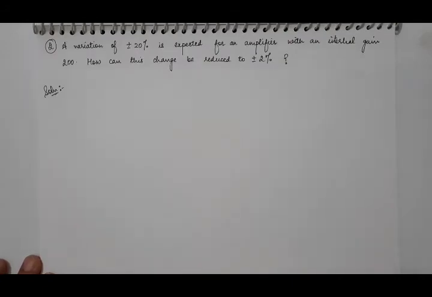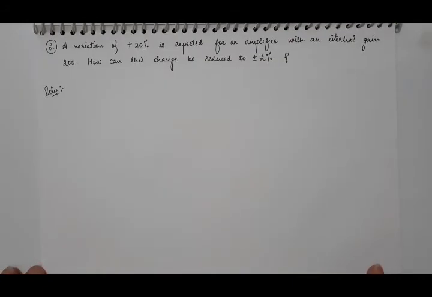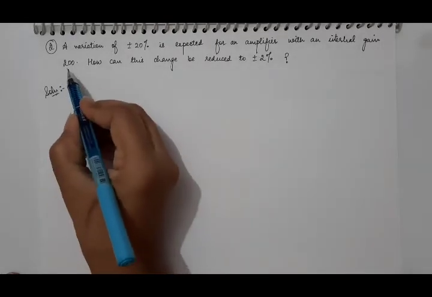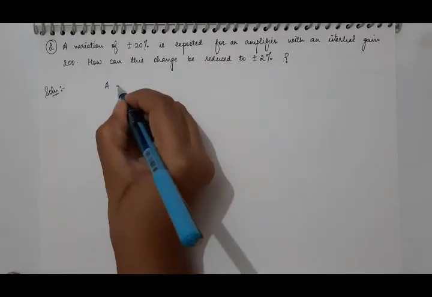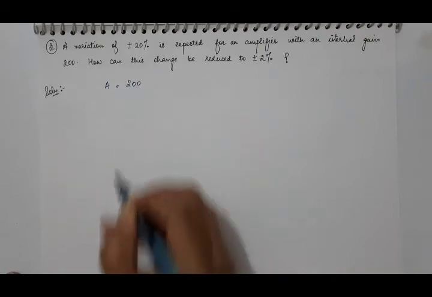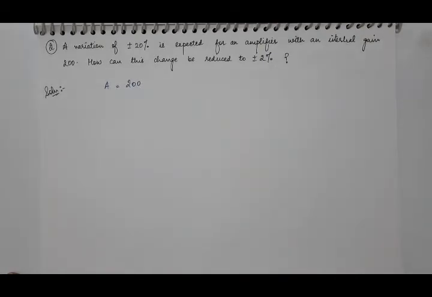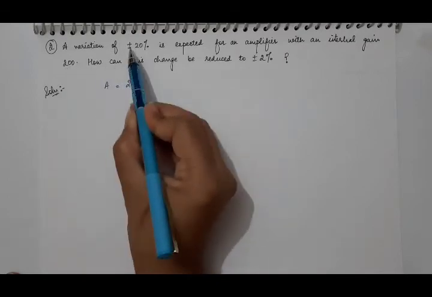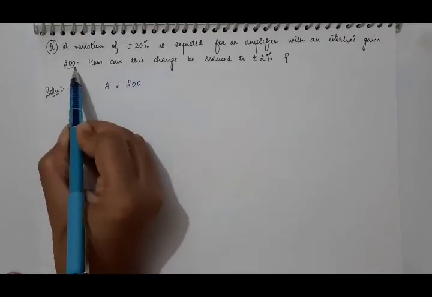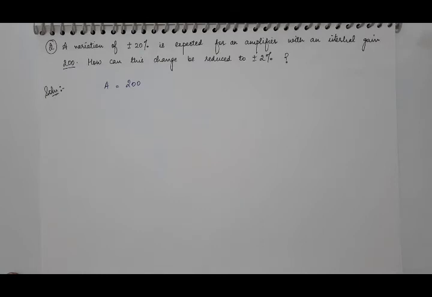Now the next numerical: a variation of plus minus 20% is expected for an amplifier with an internal gain 200. So internal gain, again it is given A is equal to 200, and one more thing which is given is that there is a variation of plus minus 20% in this internal gain.